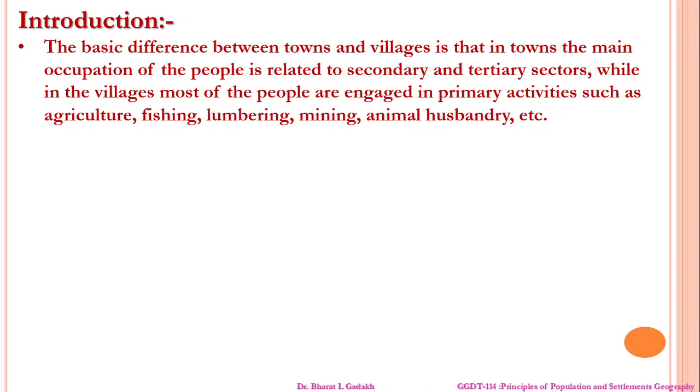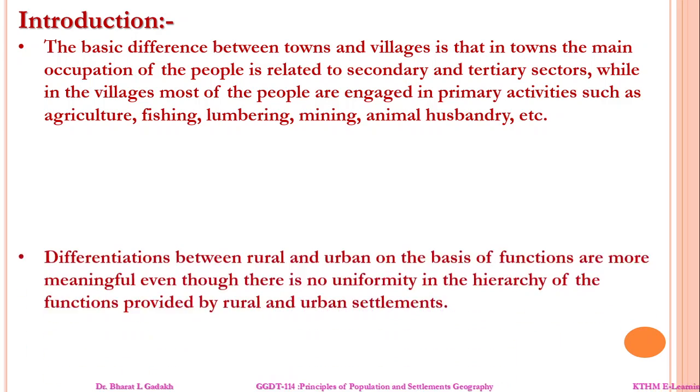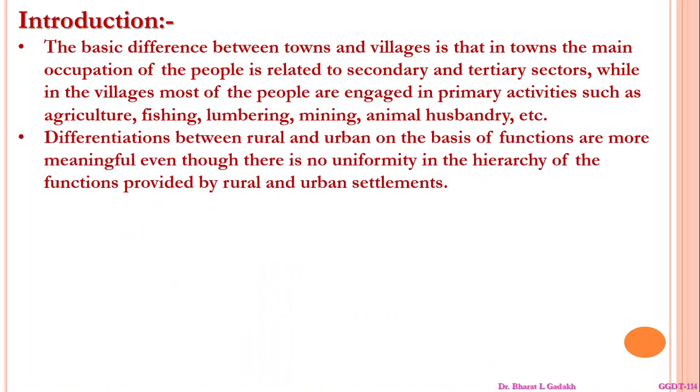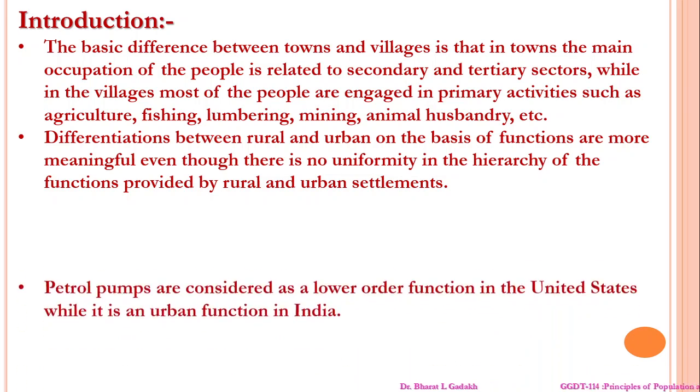In the villages, most of the people are engaged in primary activities such as agriculture, fishing, lumbering, mining, animal husbandry, etc. Differentiation between rural and urban on the basis of functions is more meaningful, even though there is no uniformity in the hierarchy of functions provided by rural and urban settlements.